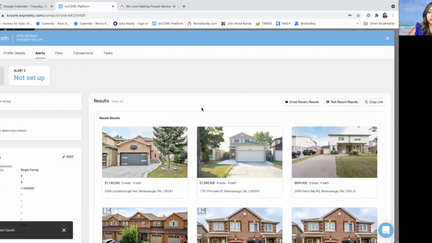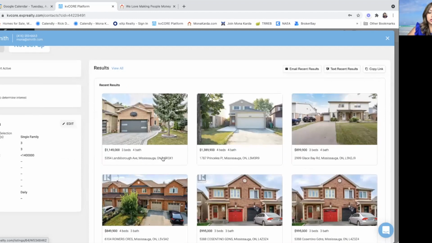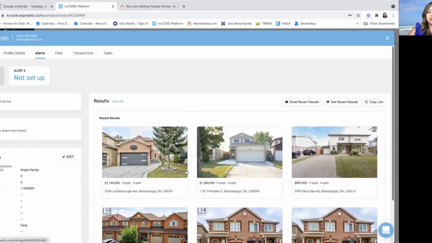it's going to show me what is available for Mona Smith in the Mississauga area with the criteria that we picked. So nothing over 1.4 million. Okay, so this is what you can see in the area.